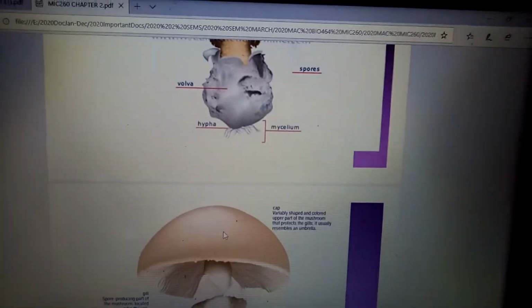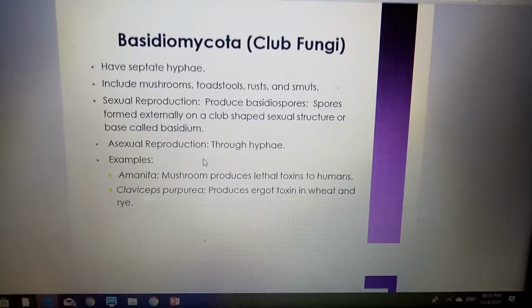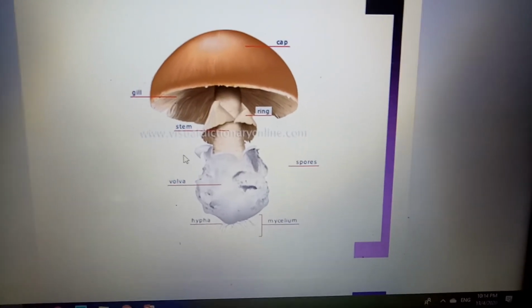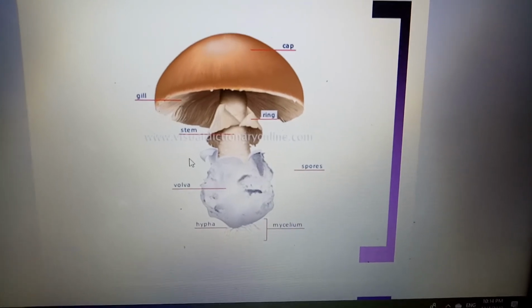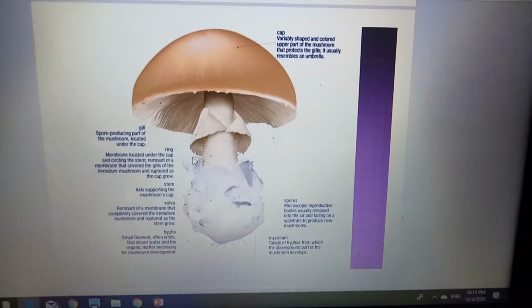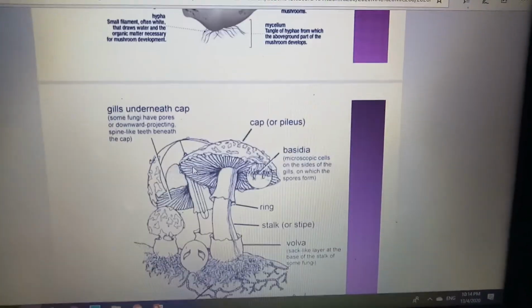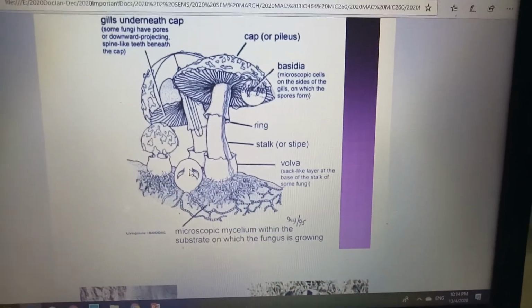So this is the fungus Basidiomycota, or club fungi. It looks very nice, a very good shape. There is the cap, gill, ring, stem, volva, hyphae, and the last one is the mycelium down there. Again, this is the detail about Basidiomycota, or club fungi. It is the same thing, but in more detail, showing this type of fungus under the microscope, the mycelium.